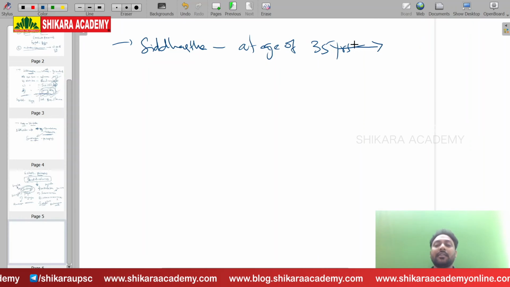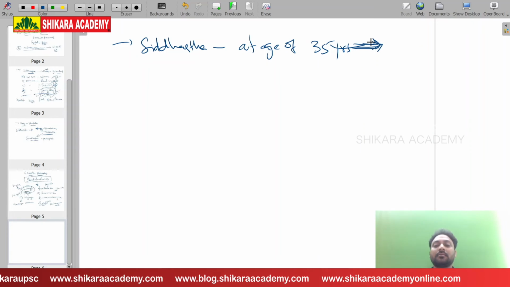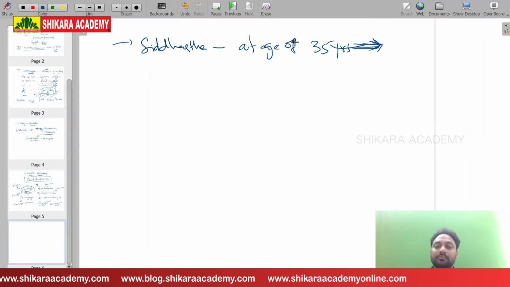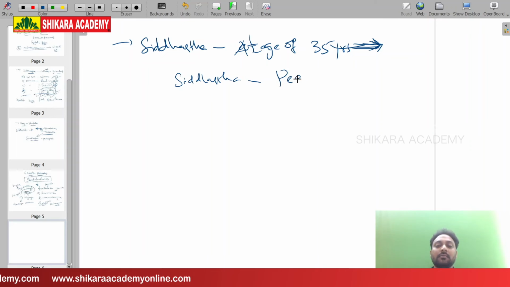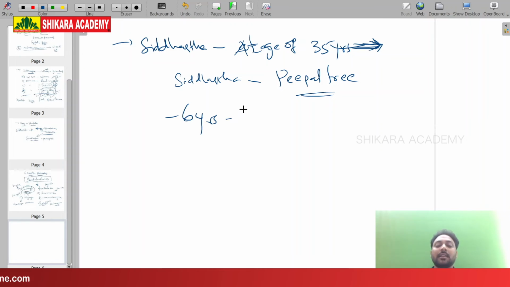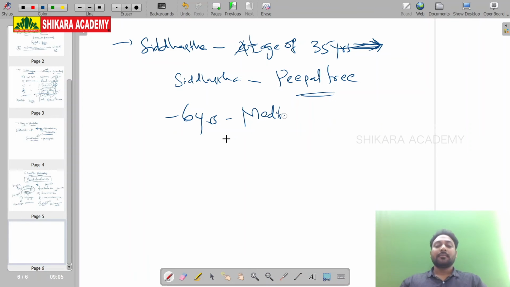At the age of 35 years, Siddhartha sat under the peepal tree. You know, there are 6 years of penance, 6 years of meditation, 49 days of penance.